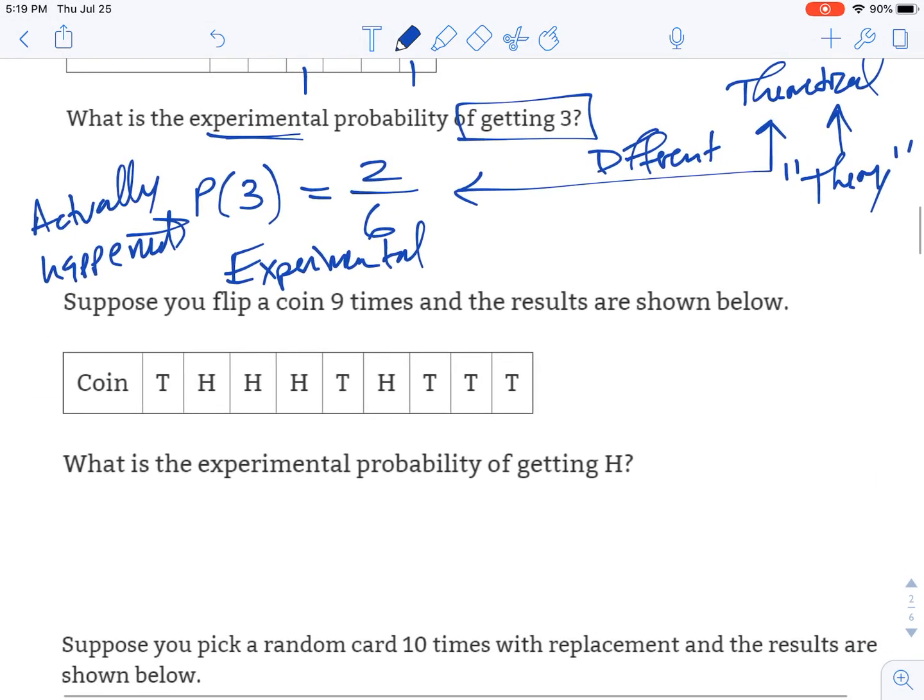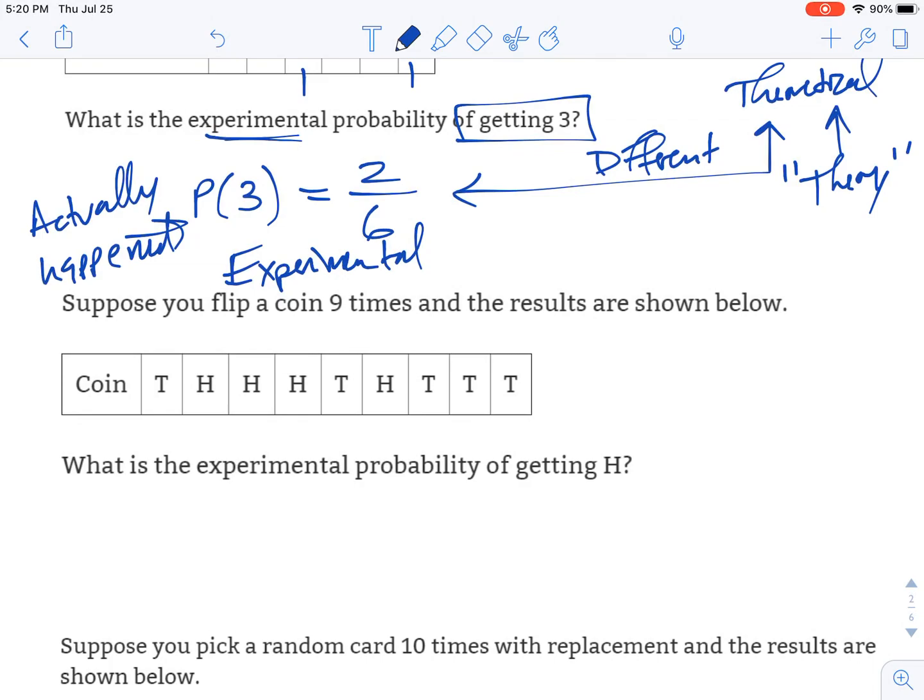For the next one here, we've got a coin flipped 9 times. So again, we would expect 50-50. So the probability of getting heads, though, based on the experiment, may not be 50-50. So out of the 9 times, we just have to count how many heads we got. 1, 2, 3, 4 out of 9. So the experimental probability of getting heads would be 4 out of 9.